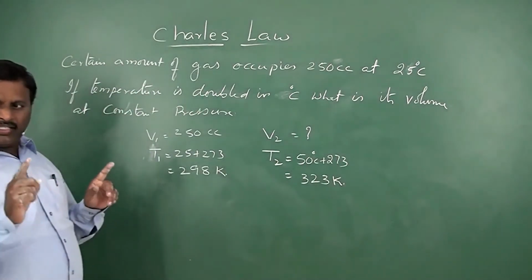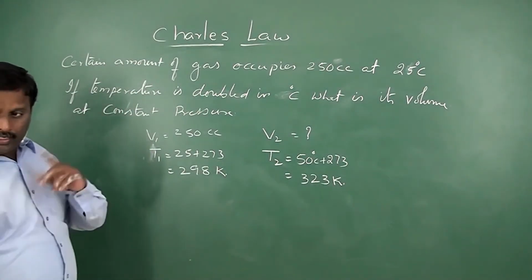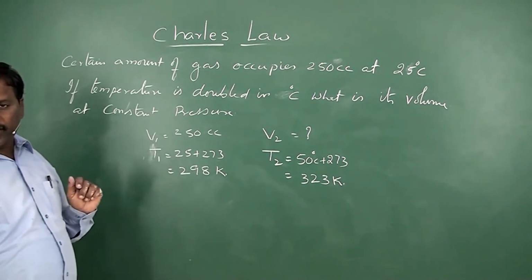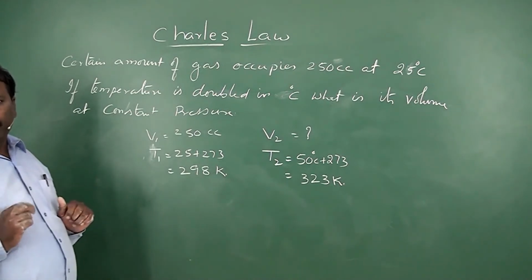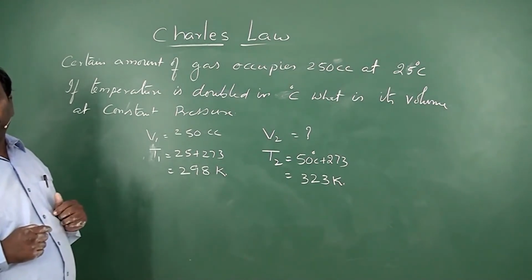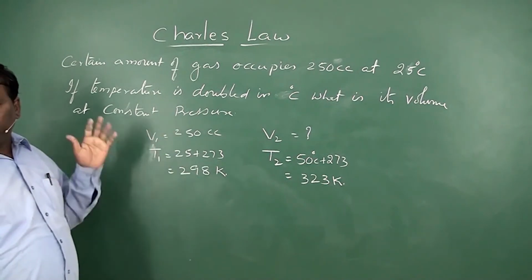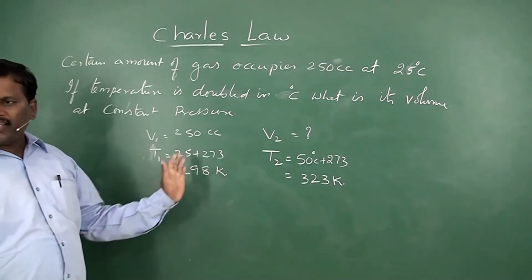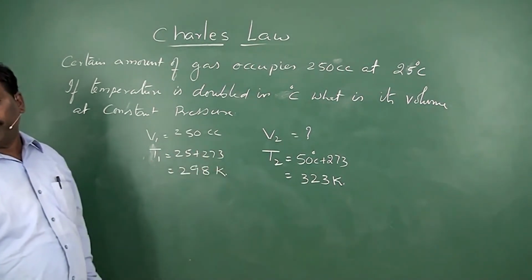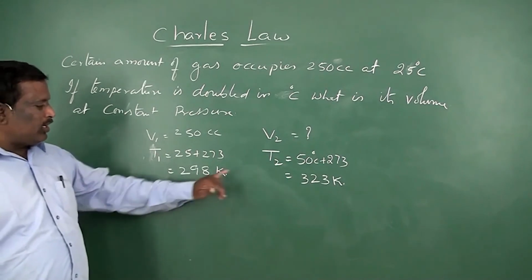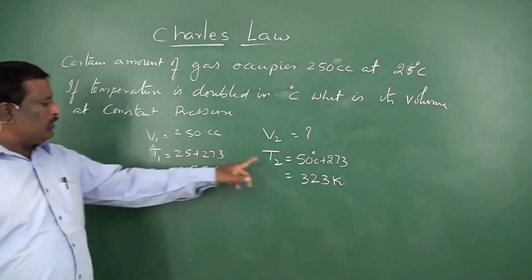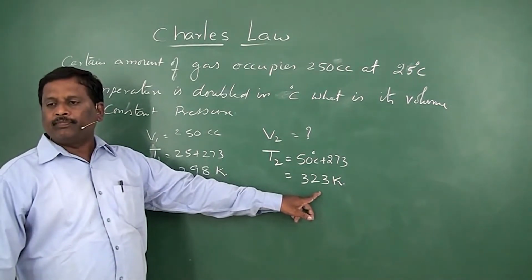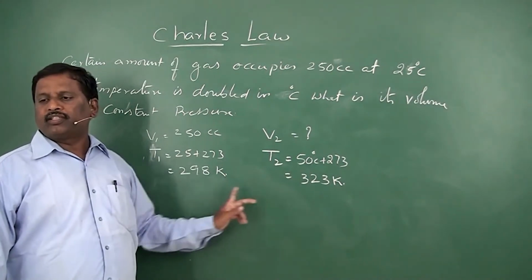So if it is doubled in the centigrade scale, it doesn't mean that it was doubled in the absolute scale. There is a lot of difference. Doubled in the centigrade scale is absolutely different from doubling in the absolute scale. Initial is 25, final will be 50 degrees centigrade. In both cases you have to add 273 commonly. That's why it is not doubled in the Kelvin scale. 25 was doubled to 50, but in the Kelvin scale it is 298 to 323 only. So you should carefully observe this.